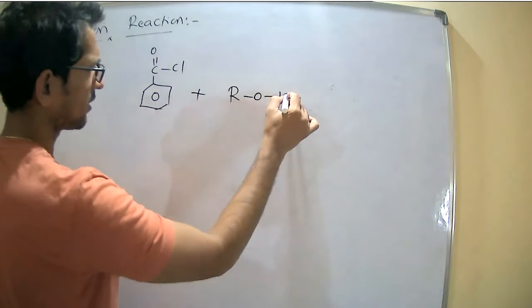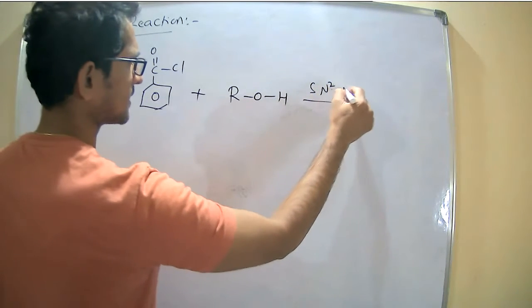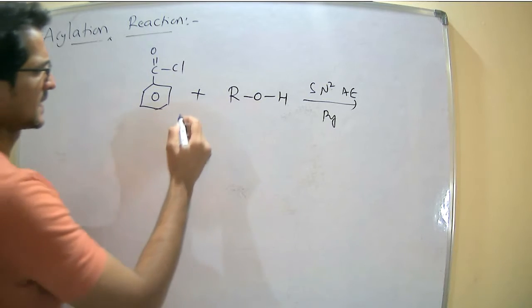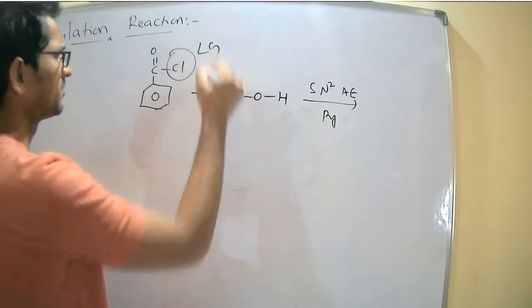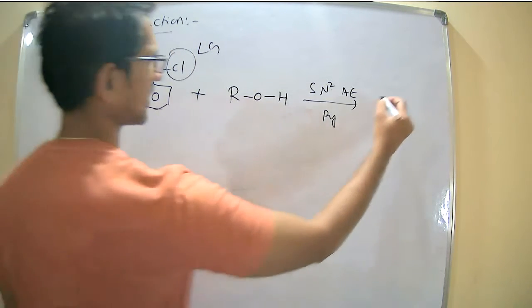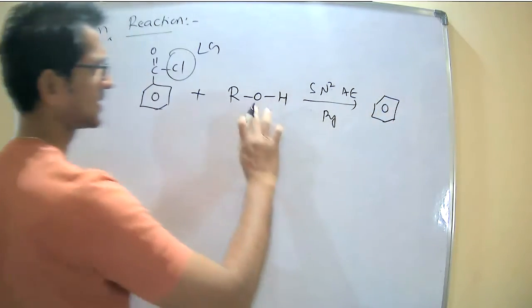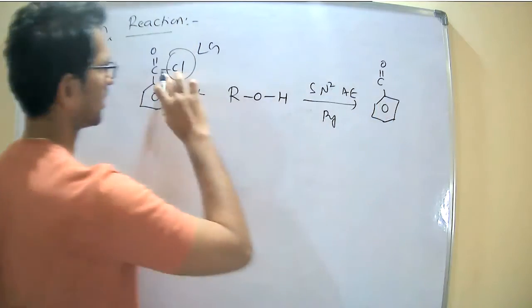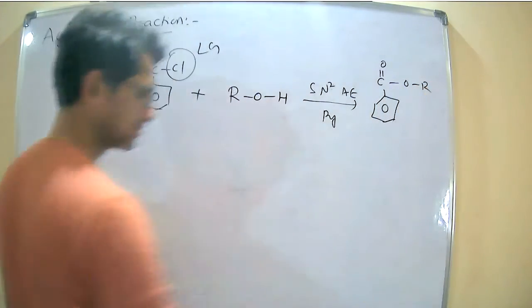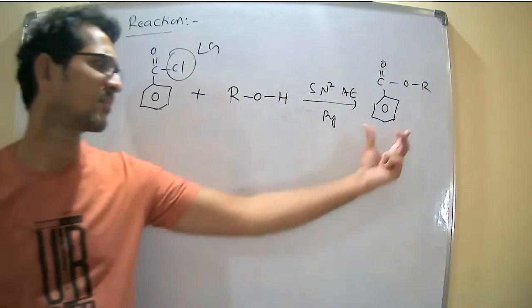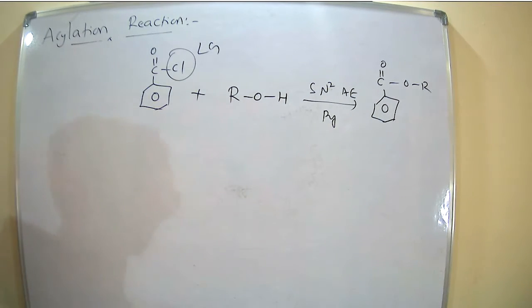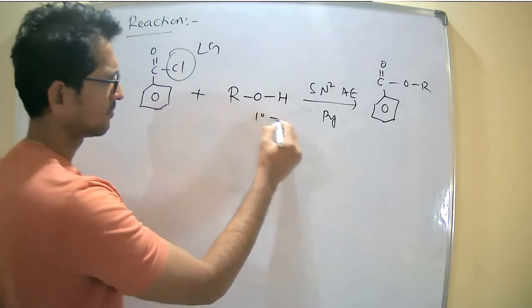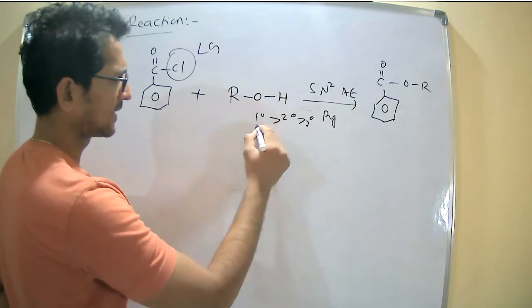Benzoyl chloride with alcohols undergoes SN2AE reactions in pyridine. Here chlorine is the leaving group. So write down the product here: minus HCl, H from the alcohol, Cl from the acyl chloride. So benzoyl, C double bond O, now OR. The acylation reaction takes place. Now here again, primary is preferred over the remaining two.